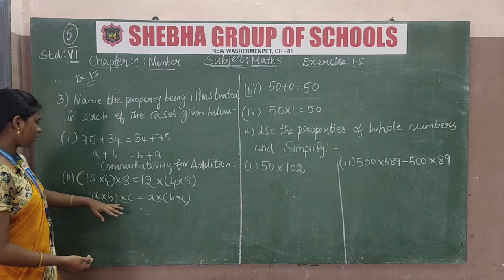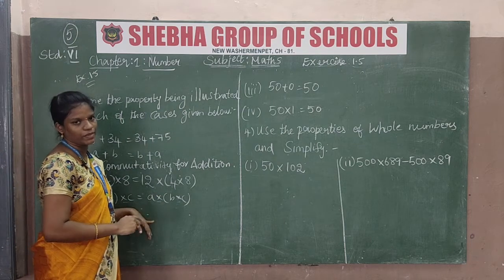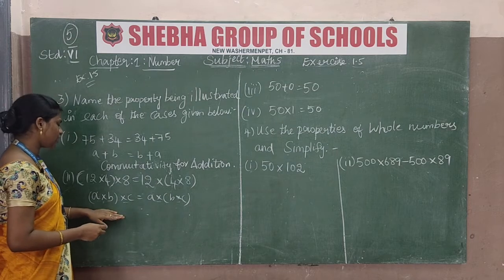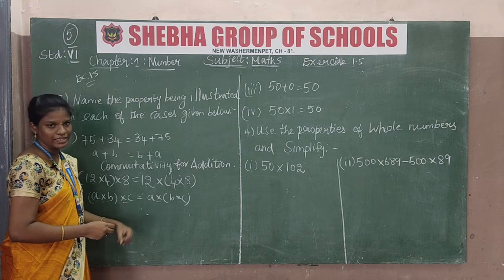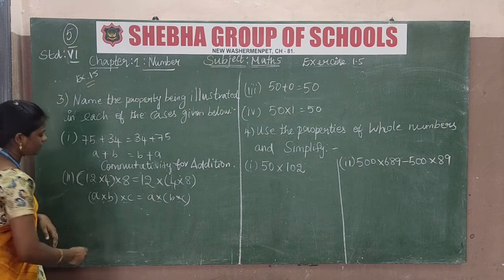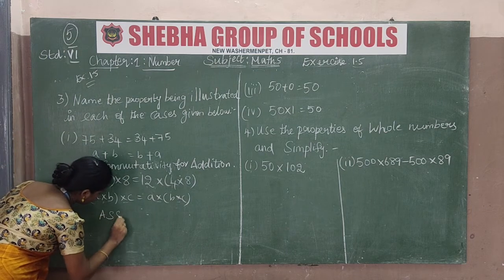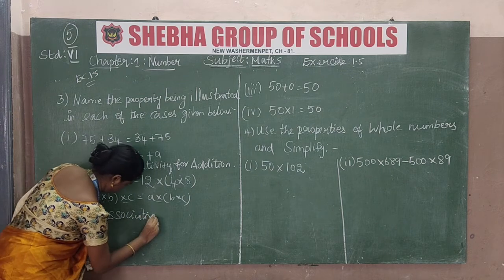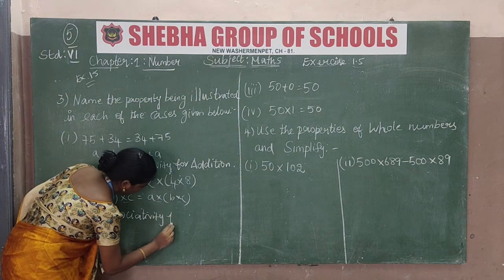I have already said that if there are 3 integers, the name is associative. So we have to write associativity for multiplication. This property is associativity for multiplication.